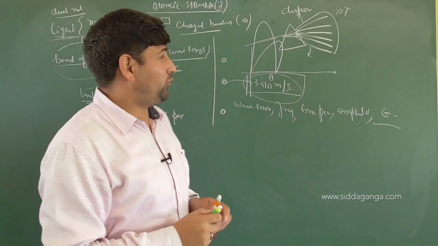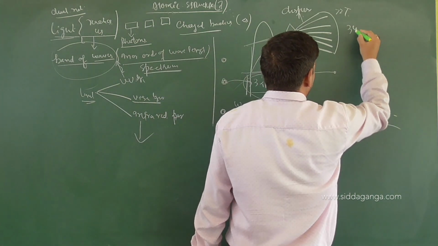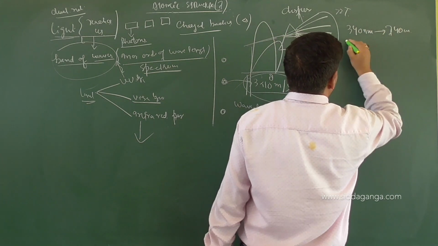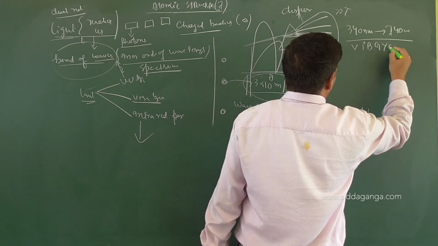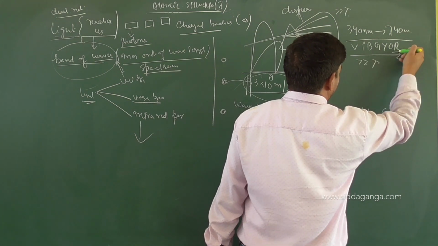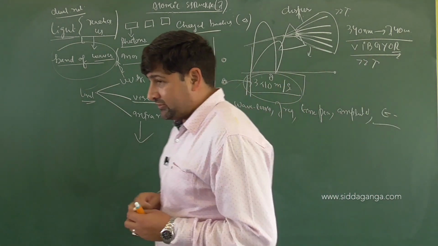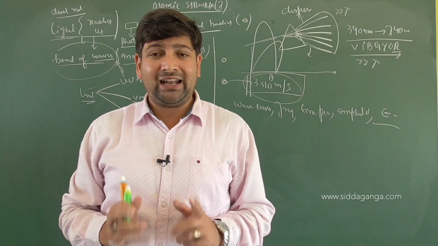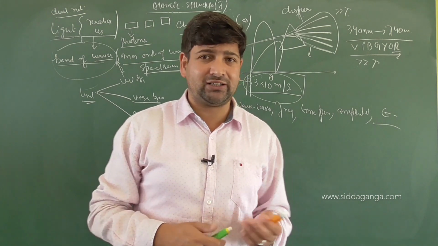Clear or not? And when we talk about the visible part of that electromagnetic spectrum, it ranges from 340 nanometers to 740 nanometers. So here it is V, I, B, G, Y, O, R. This is increasing wavelength, because red has the maximum wavelength and violet has the least. Remember it as well. The deflections which are caused in the waves or in this light, red gets deflected least because its interaction with the medium is less. That you can understand how.